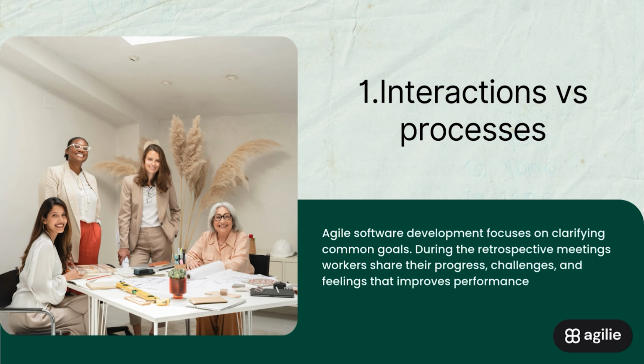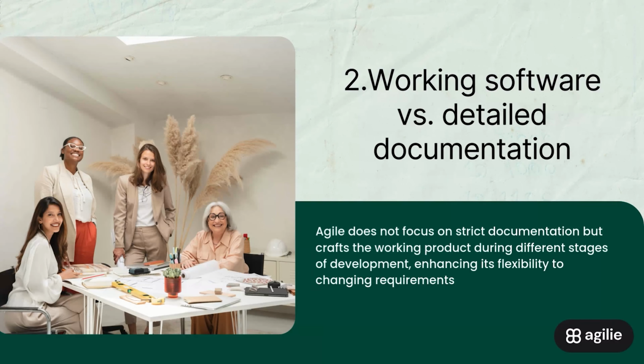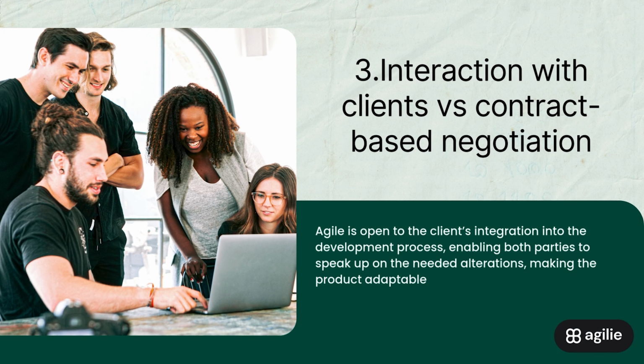1. Interactions versus processes. Agile software development focuses on clarifying common goals. During the retrospective meetings, workers share their progress, challenges, and feelings that improves performance. 2. Working software over detailed documentation. Agile does not focus on strict documentation, but crafts the working product during different stages of development, enhancing its flexibility to changing requirements.